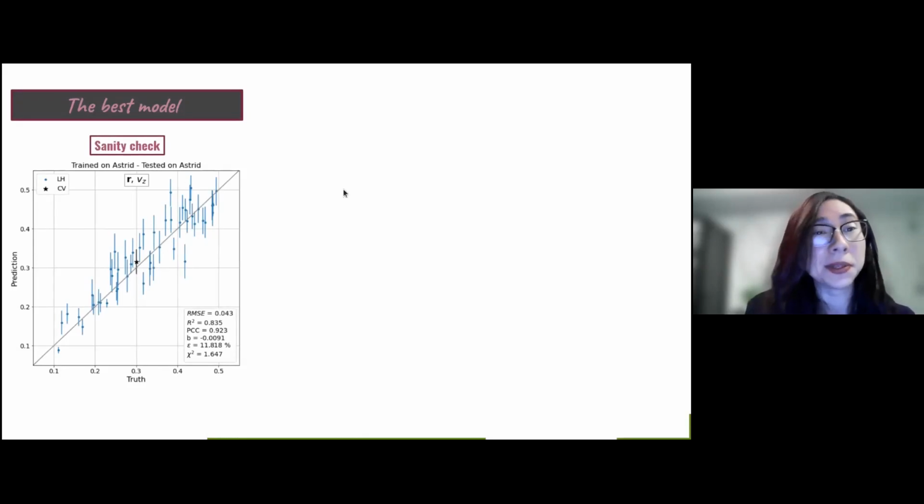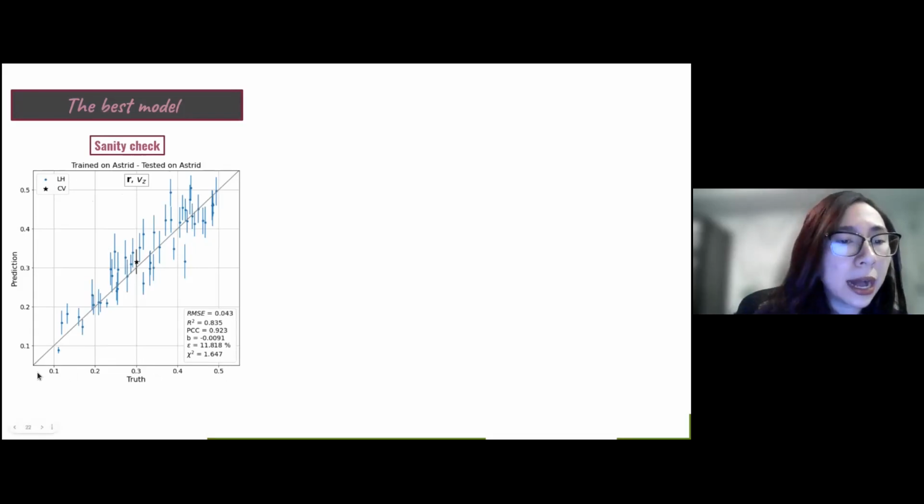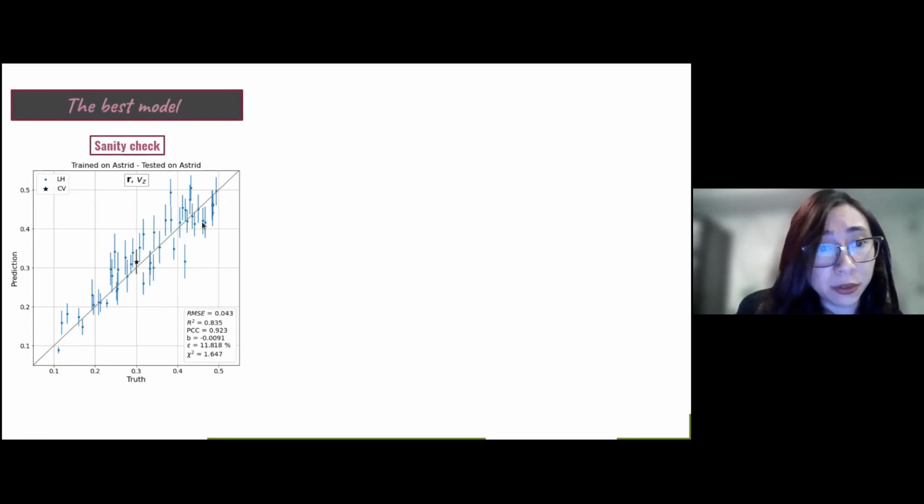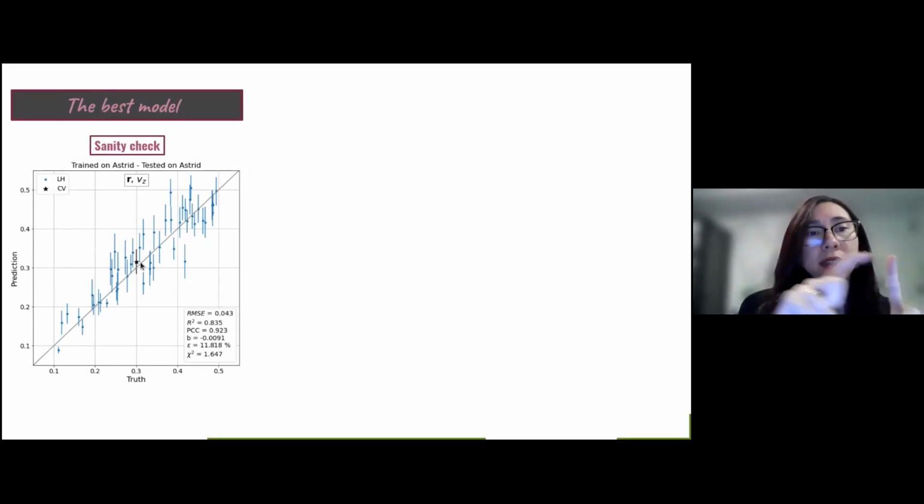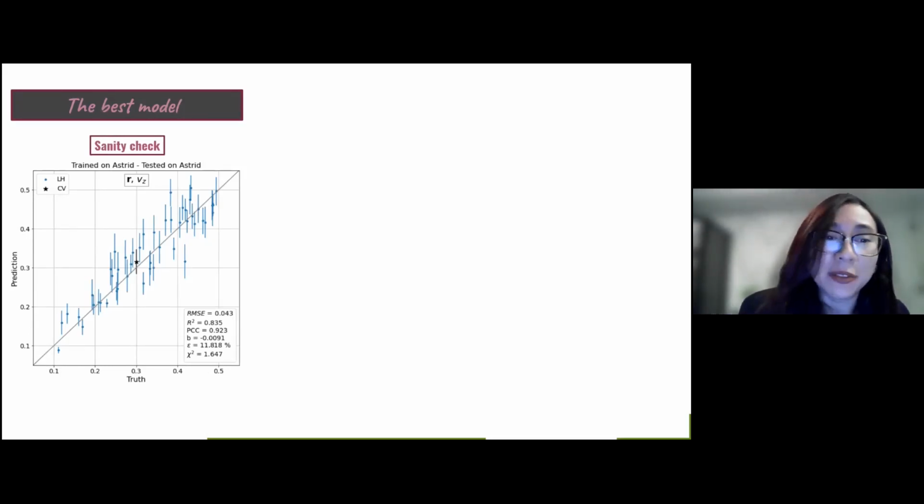Here, you can see the results for our sanity check. This is our inference for the model, which was trained on Astrid and tested on Astrid. I'm presenting the predictions versus the truth, and the best values follow this gray line, which is the one-to-one correspondence. Just by eye, you can see that our points follow this line. It's important to say that our blue points correspond to our inference for the L8 set, and our black points correspond to the average over all the inferences for all the CV boxes for Astrid. And the results are pretty good.